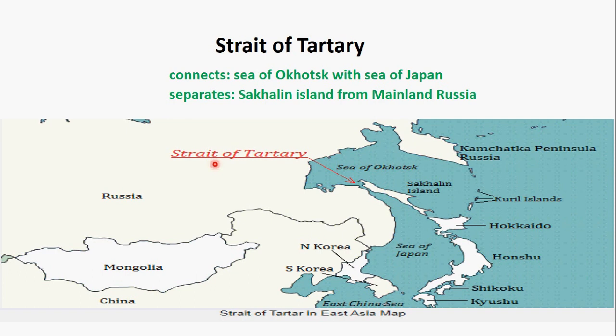Another is the Strait of Tartary. Strait of Tartary connects the Sea of Okhotsk. Here you see the Sea of Okhotsk, and south of it the Sea of Japan. So the Sea of Japan and the Sea of Okhotsk are joined by the Strait of Tartary. It separates Sakhalin Island from mainland Russia. Here you see Sakhalin Island of Russia and mainland Russia. Both are separated by the Strait of Tartary.